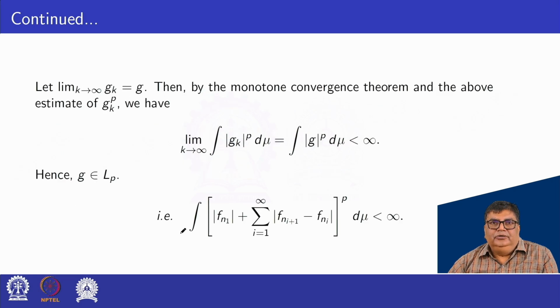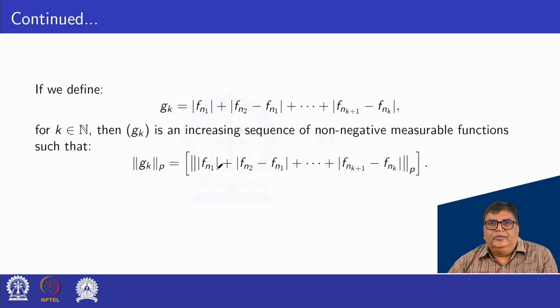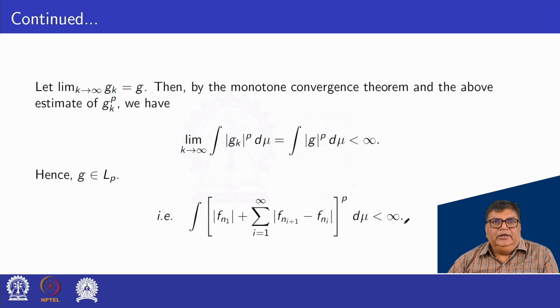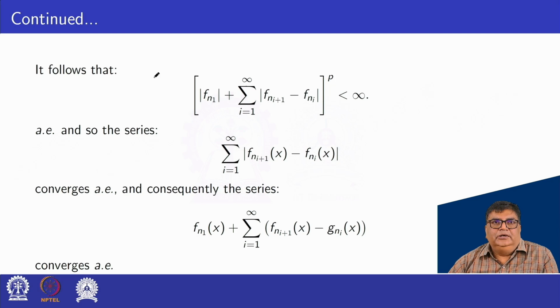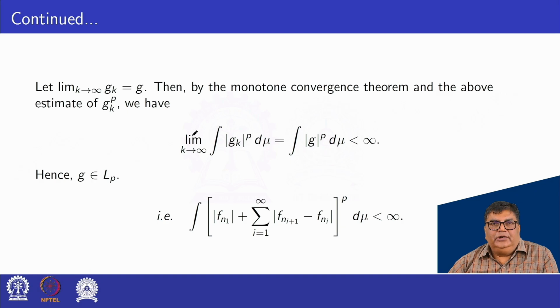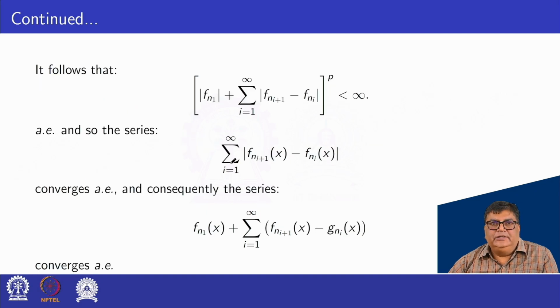So the integral of (|f_{n1}| + summation i equal to 1 to infinity of |f_{n(i+1)} - f_{ni}|) whole power p d mu is less than infinity. It follows that this is bounded almost everywhere, and so the series converges almost everywhere.